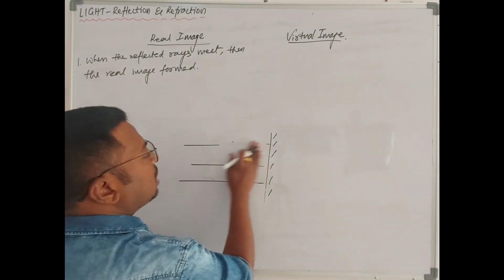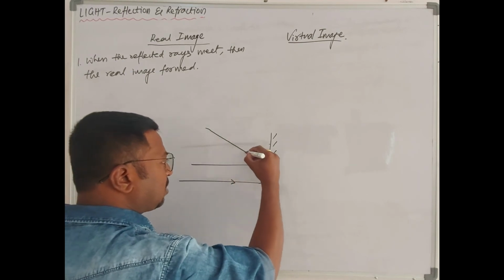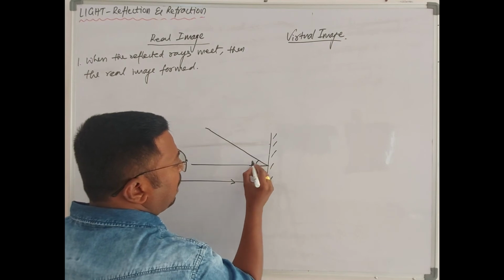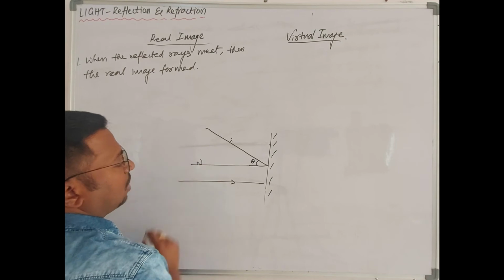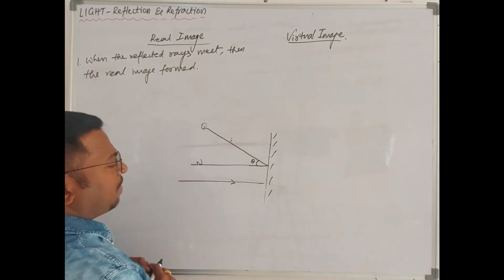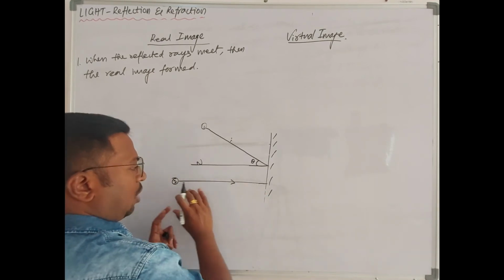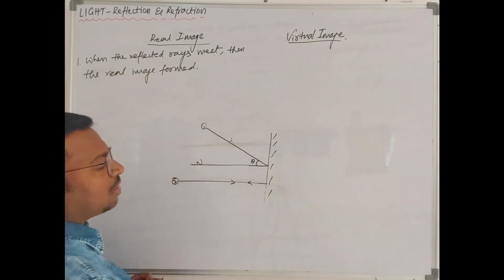So let's take another incident ray striking the mirror with some angle theta. This is the incident ray, this is the normal. The first incident ray strikes with some angle, and the second incident ray passes along the normal, so it retraces the same path.